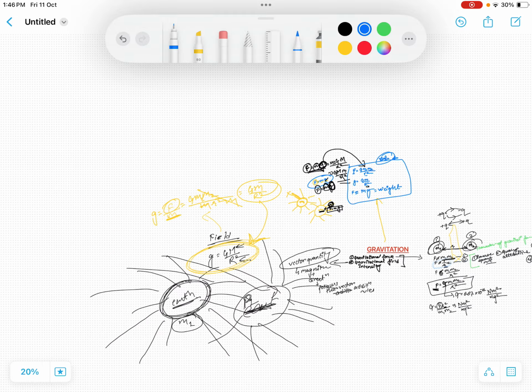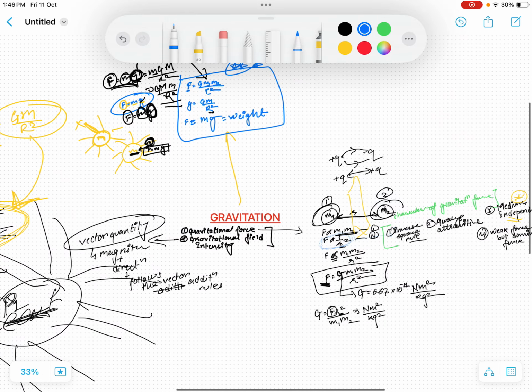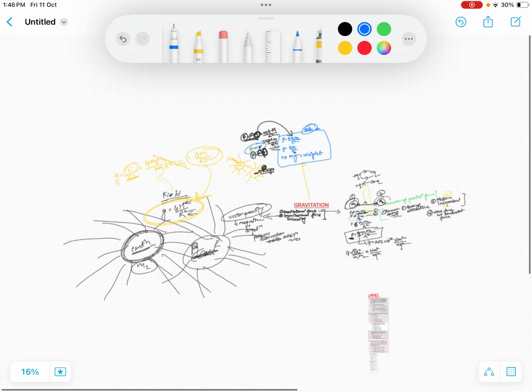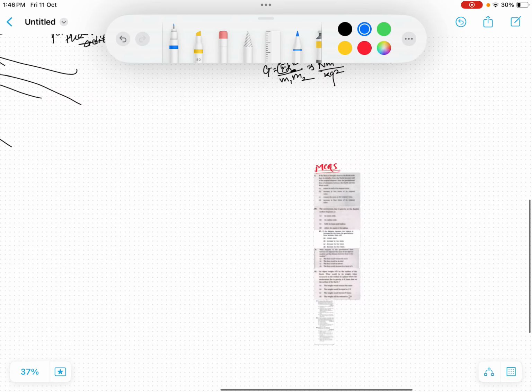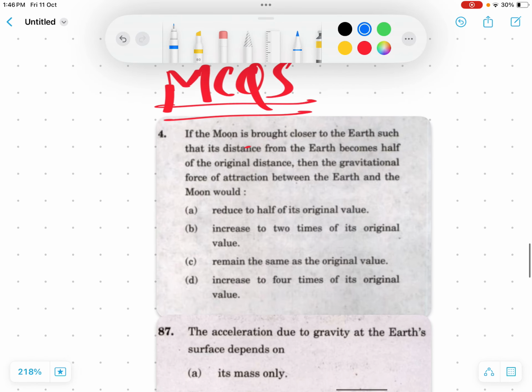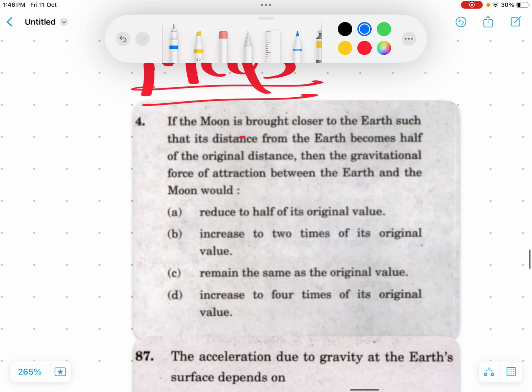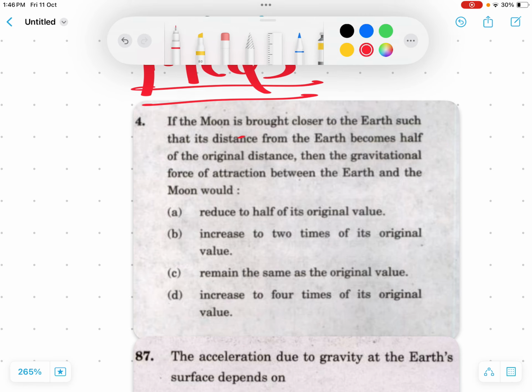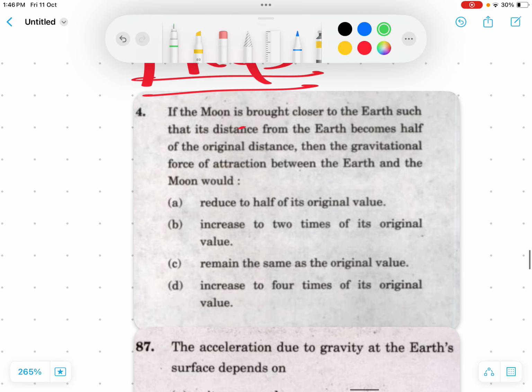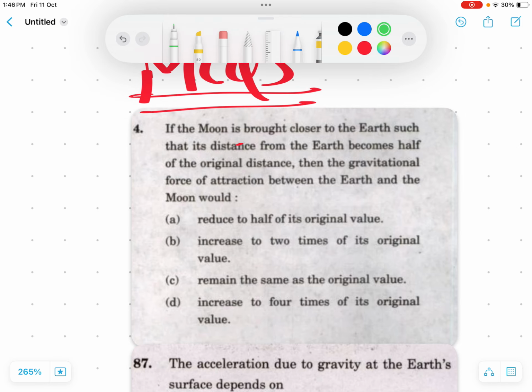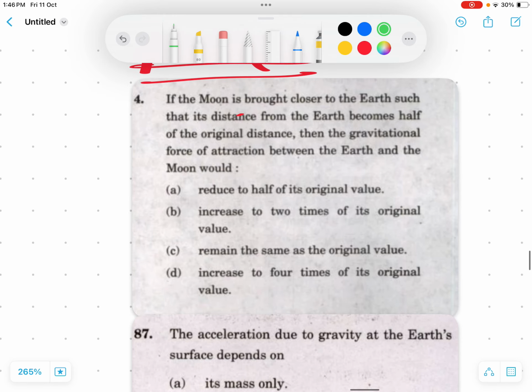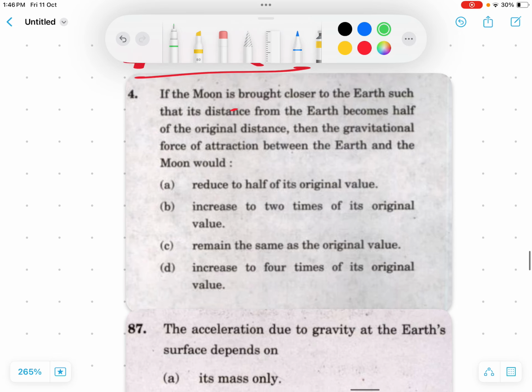And now let's solve some MCQs. I have brought some MCQs related to this topic. Let's solve them. First question: if the moon is brought closer to the earth such that its distance from the earth becomes half of the original distance, then the gravitational force of attraction between the earth and the moon would be.